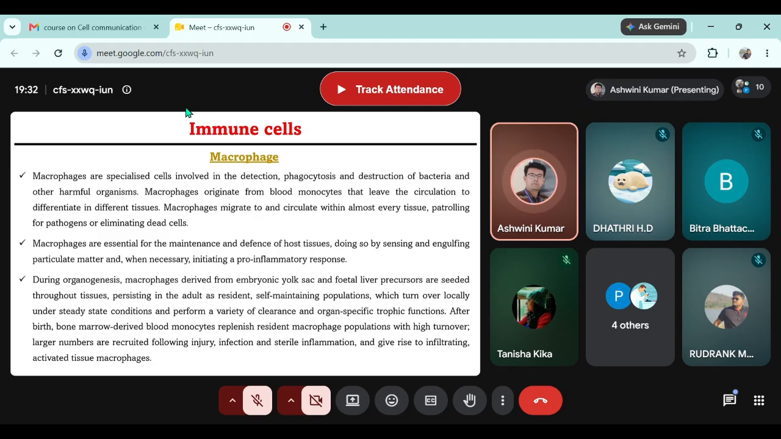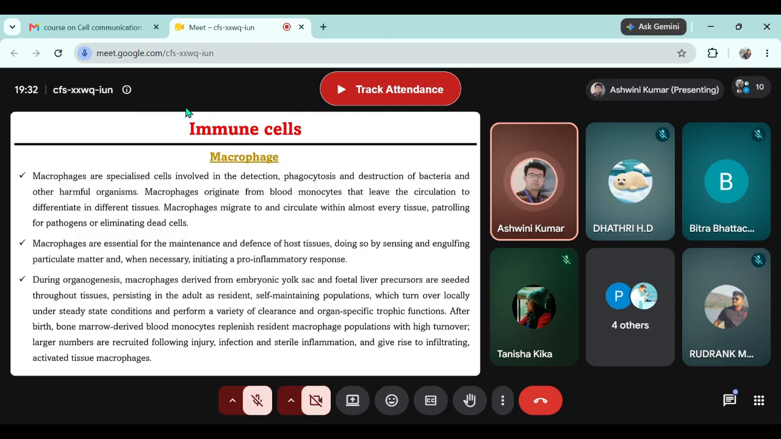Macrophages migrate to and circulate within almost every tissue, patrolling for pathogens or eliminating dead cells. You might have seen police vans in your colony or in the city doing patrolling very regularly. Macrophages do such kind of patrolling throughout the body very frequently.